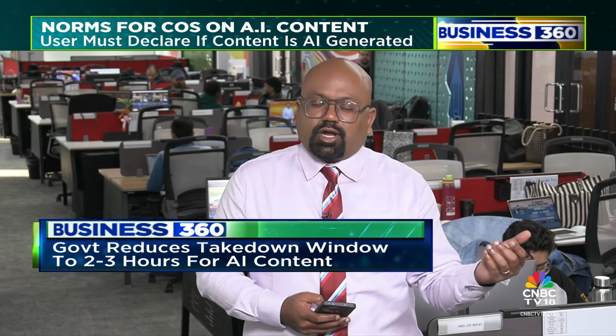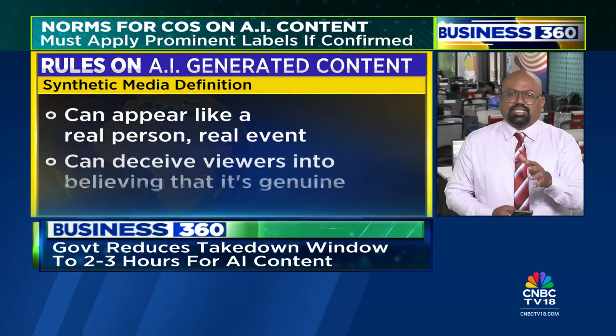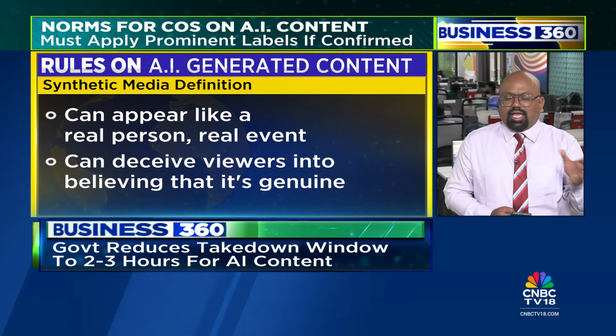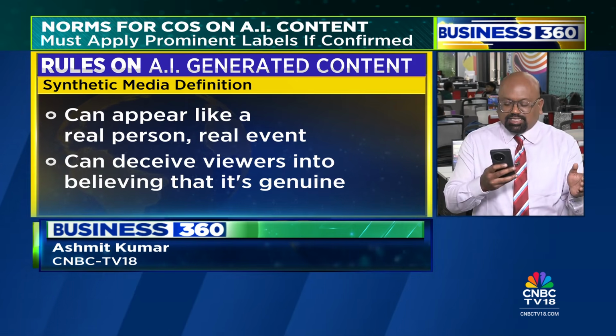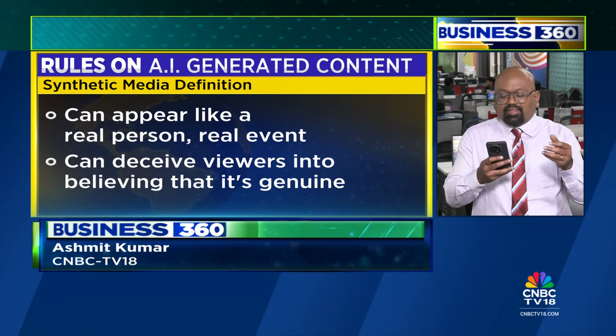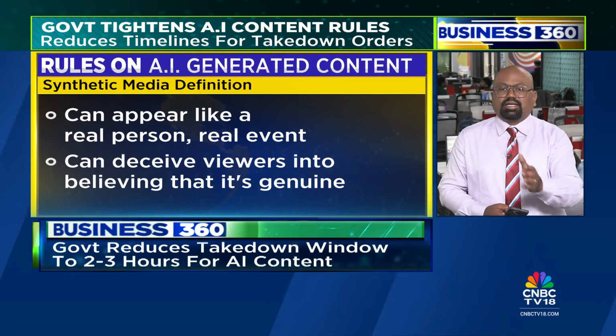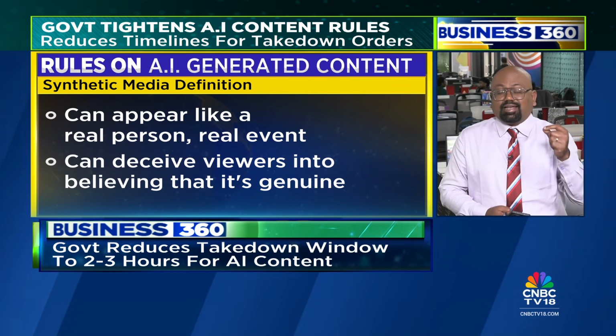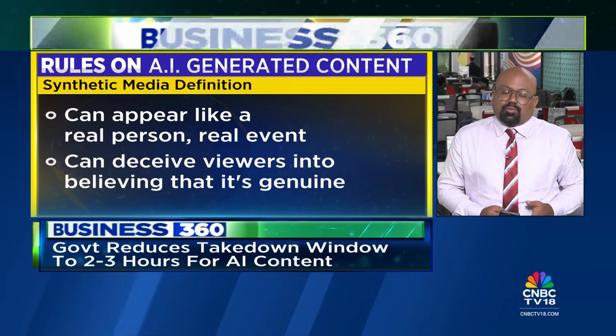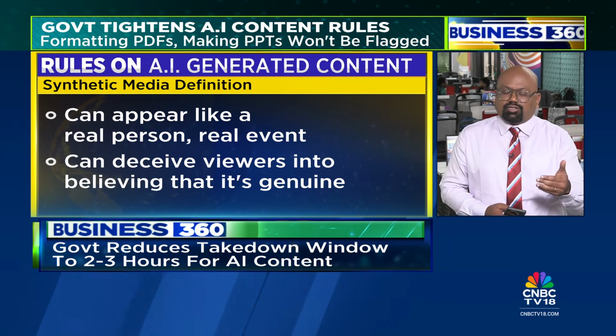Well, the government is expanding on the scope of the notified rules that were put out yesterday and clarifying how and when these rules can be implemented. Firstly, as far as synthetic media or AI-generated content, the government defines it as per the FAQs by saying media that can appear like a real person or a real event, that can possibly deceive a person into believing that it is real. That is something that will then qualify as AI-generated or synthetic content.